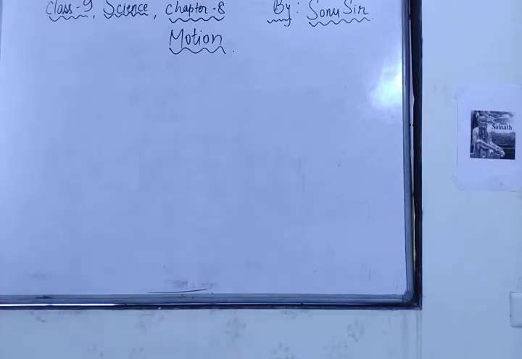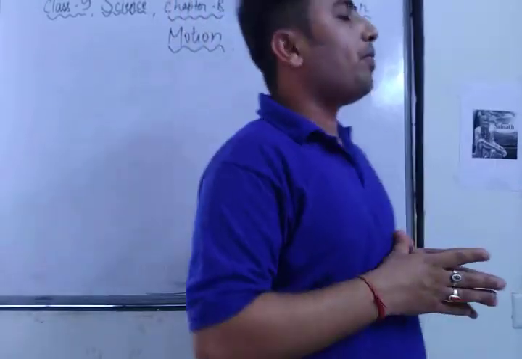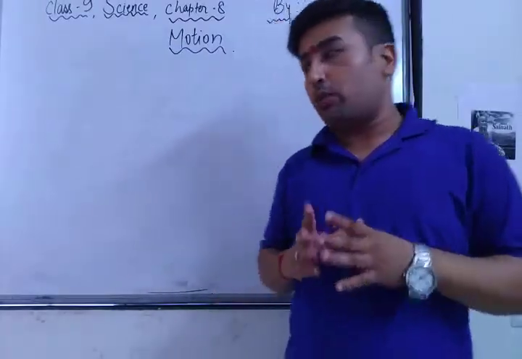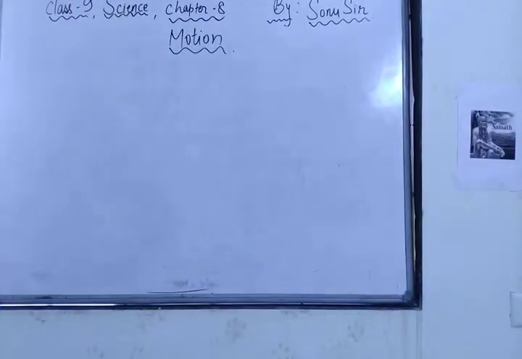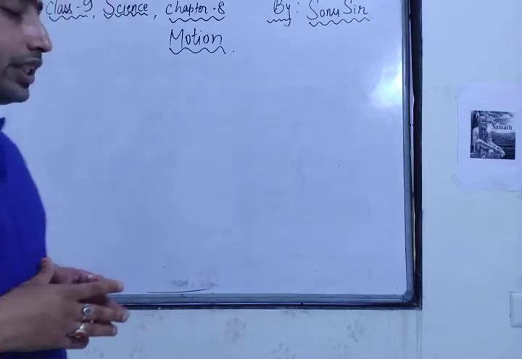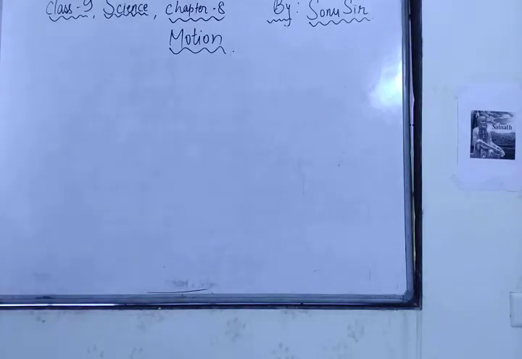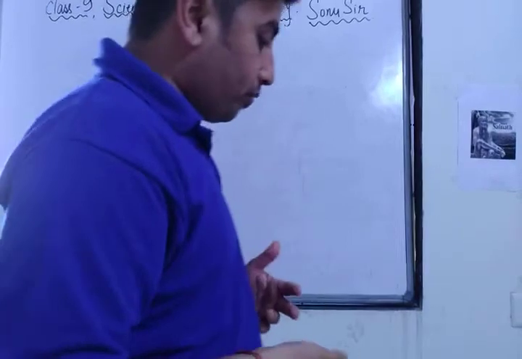An object is said to be in motion if its position changes continuously with respect to a fixed point or reference point called the origin. After that I described the measurement of motion and the types of motion.